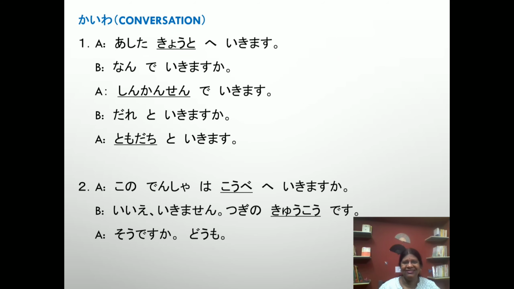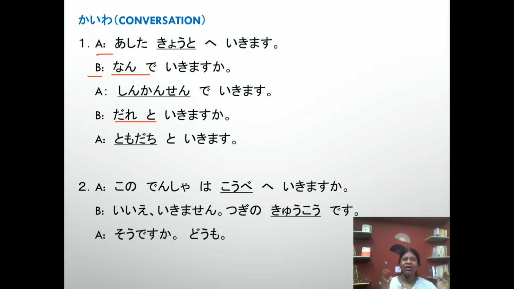Conversation. A-san and B-san do the conversation. Ashita, Kyoto e ikimasu. Nan de ikimasu ka? Shinkansen de ikimasu. Dare to ikimasu ka? Tomodachi to ikimasu. If you have a learner partner, please learn together. If you don't have one, then use your two hands as A-san and B-san.